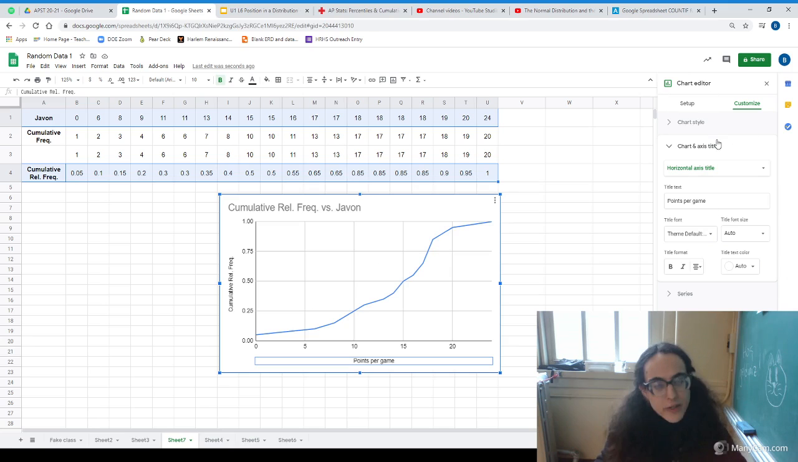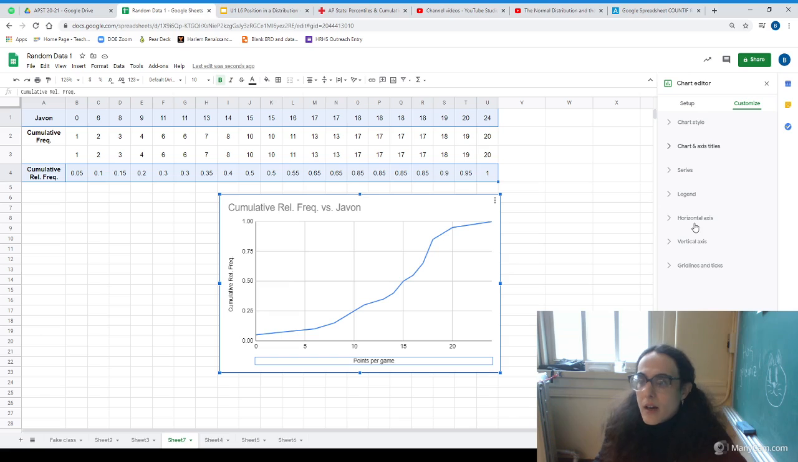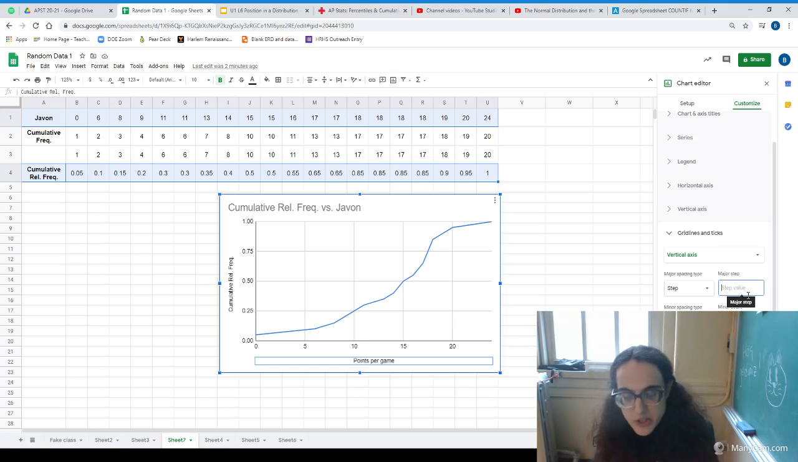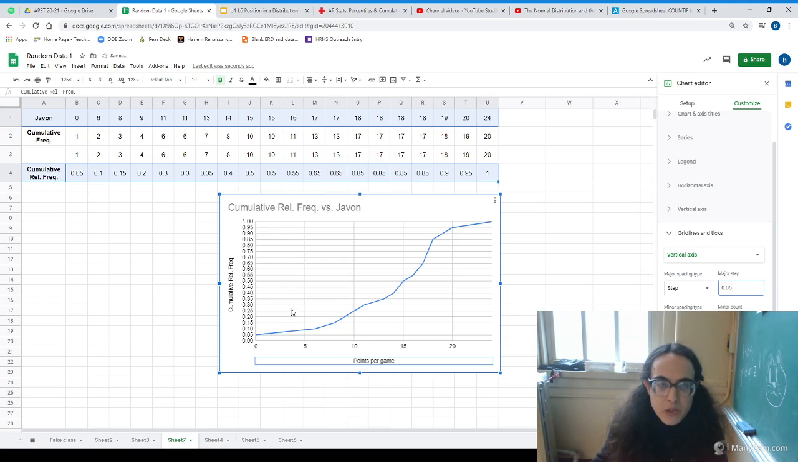Then what we can do is we can go here to the chart editor. Under Customize, we can go to grid lines and ticks. And so let's start with the vertical axis. Let's add some minor spacing. And, since these are all divisible by 5, why don't we basically count up by 5 percentages? So what we can do here is under step for our major spacing, right, we could change this to 0.05. And now that adds a bunch of grid lines.